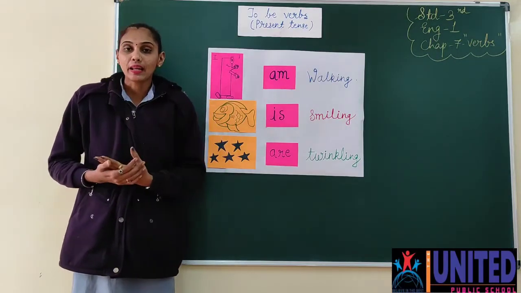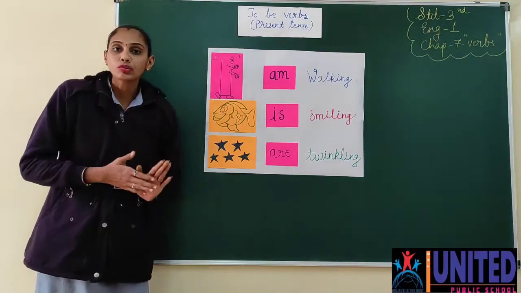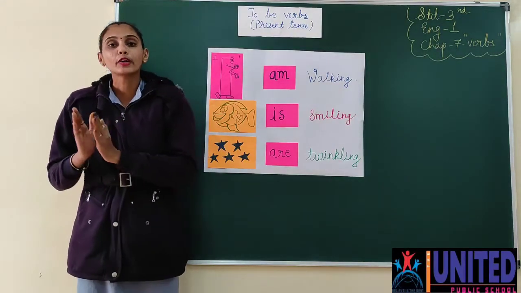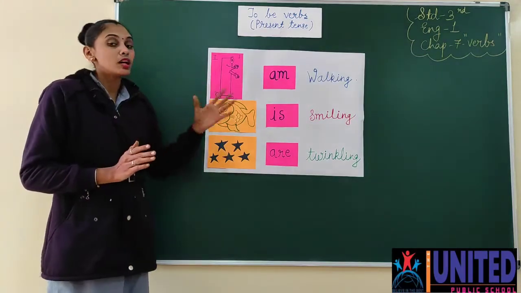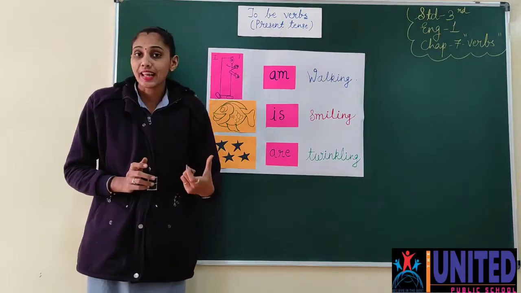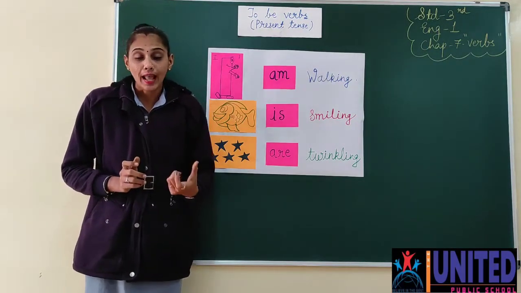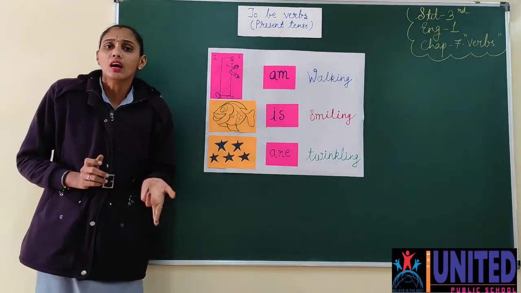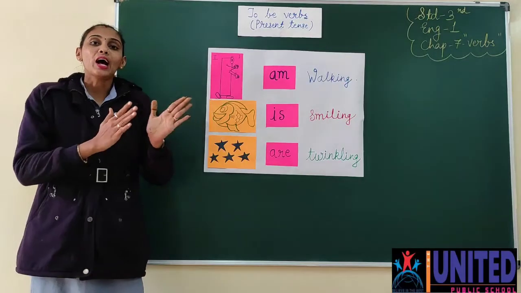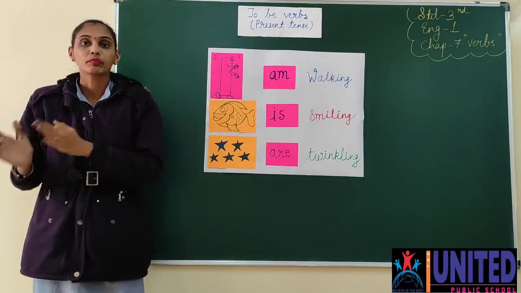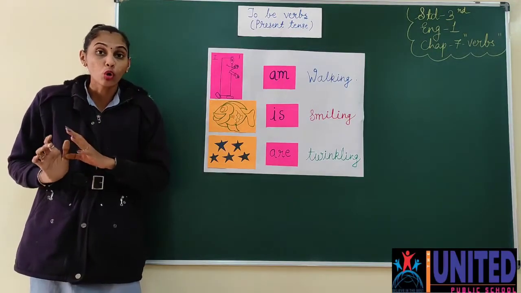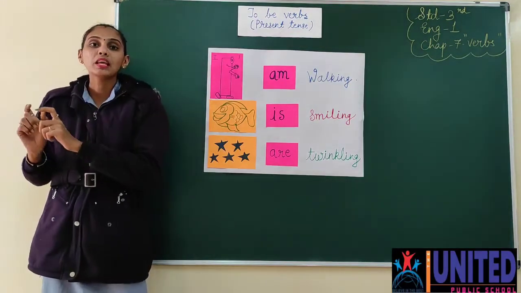तो यहाँ पे in English grammar, the person whom you are talking for is called a subject. जिसके बारे में आप बात कर रहे हो, whether it can be a person, it can be an animal, it can be the things also. जैसे हमने nouns पढ़े थे, तो all nouns can be the subjects. Can be, are not the subjects. मैं ऐसे नहीं बोल रही that all nouns are the subjects. No, all nouns can be a subject.